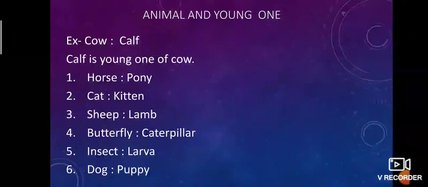Let's look at the fourth one. Animal and young one. Example is cow, calf. Calf is the young one of cow. So, pony is the young one of horse. Kitten is the young one of cat. Lamb is the young one of sheep. Caterpillar is the young one of butterfly. Larva is the young one of insect. Puppy is the young one of dog.